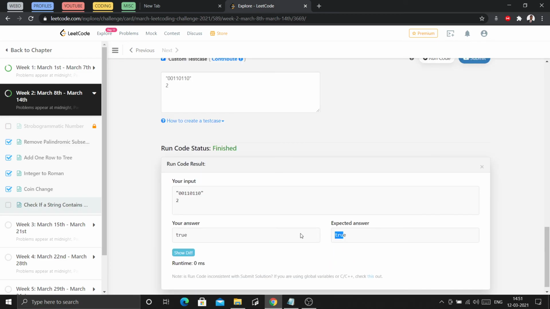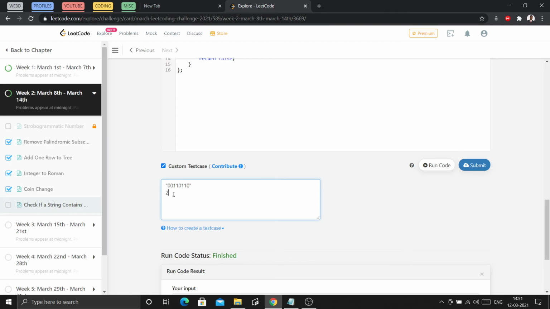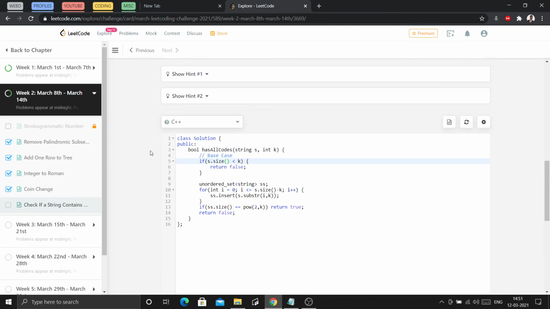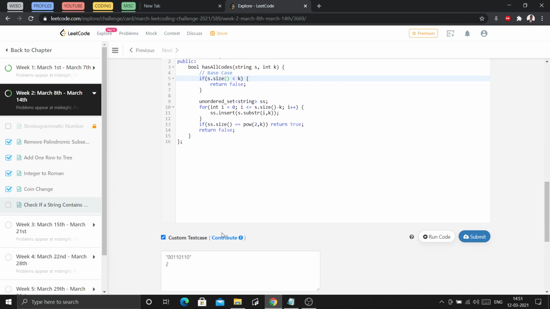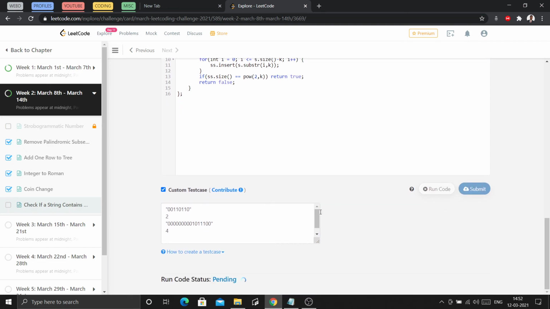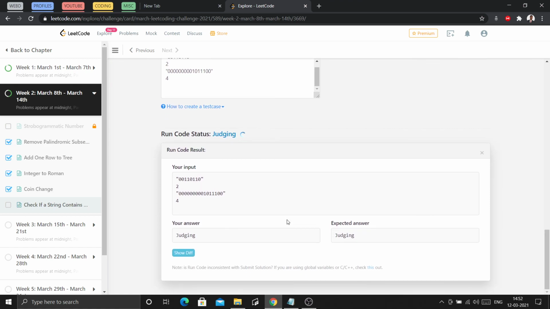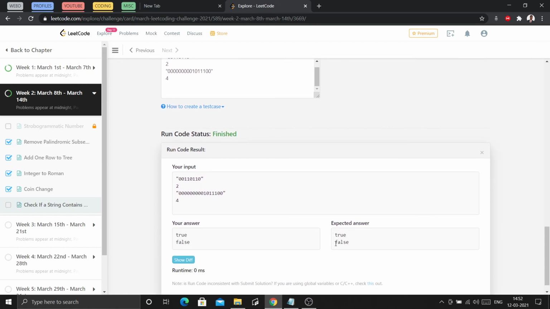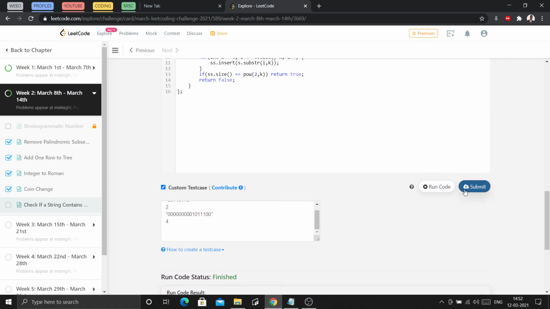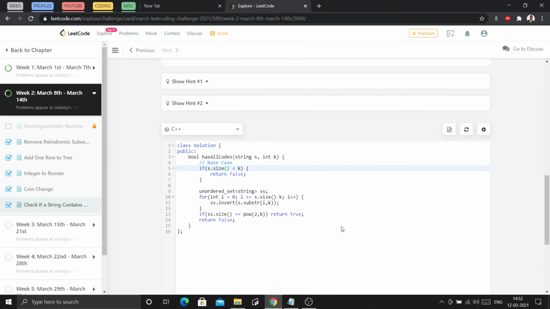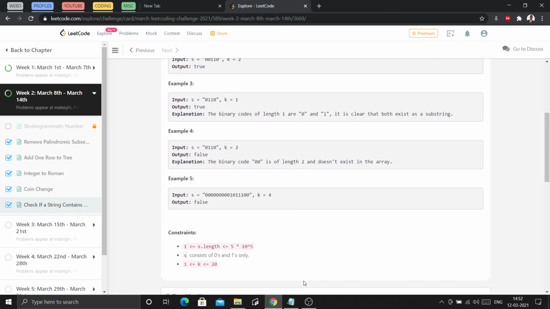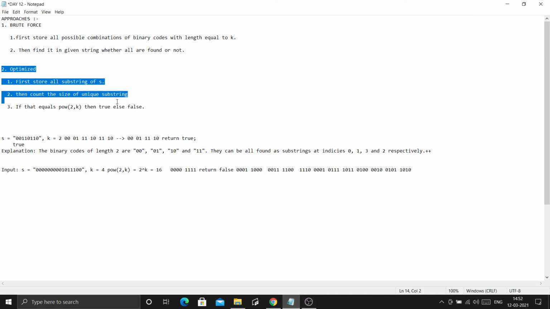So okay, true is here. Let's check another example, in which our answer was false. This is here, and the value of k is 4. Let's check whether it is true or not. Okay, it is giving the right answer. So let's submit it. The answer is accepted. So this is it for this problem. Okay, thank you.